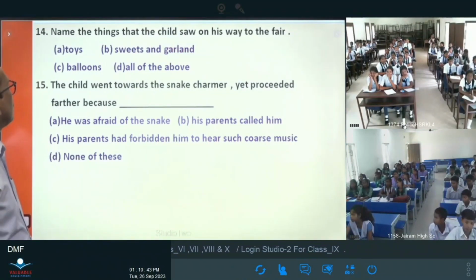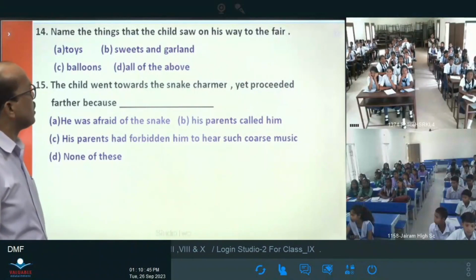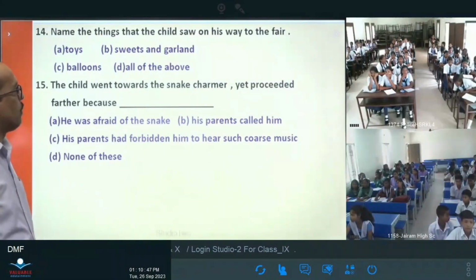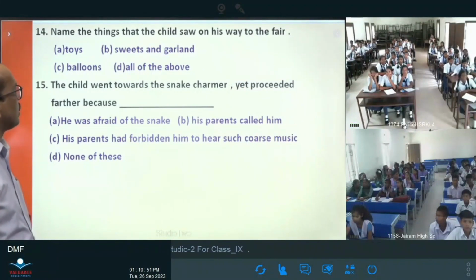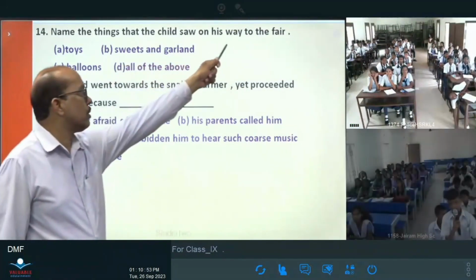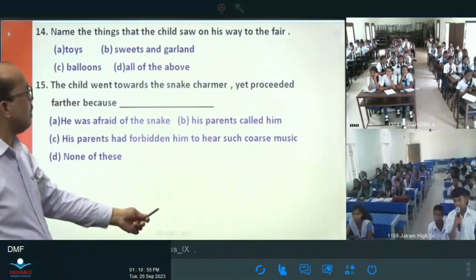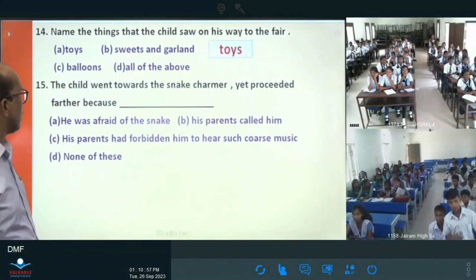Now see question number 14. Name the things that the child saw on his way to the fair. Toys, sweet and garland. Yes, on the way, toys is the right answer. On the way he saw toys.